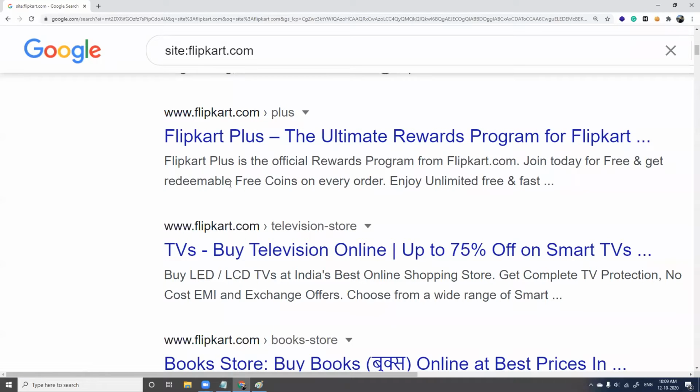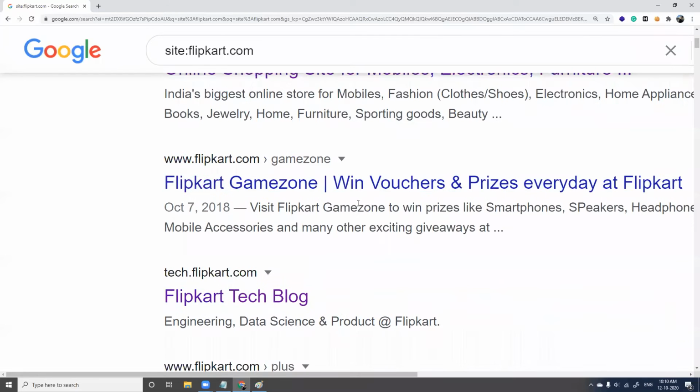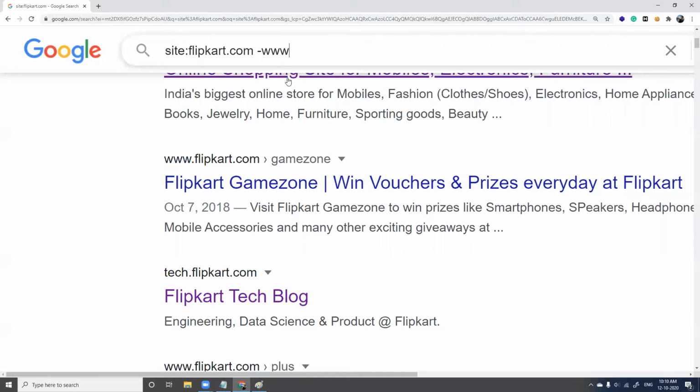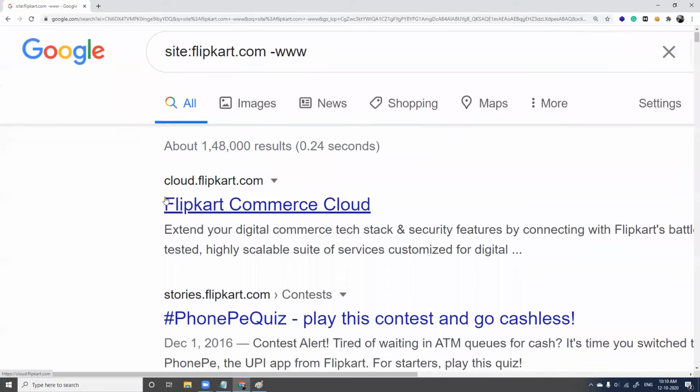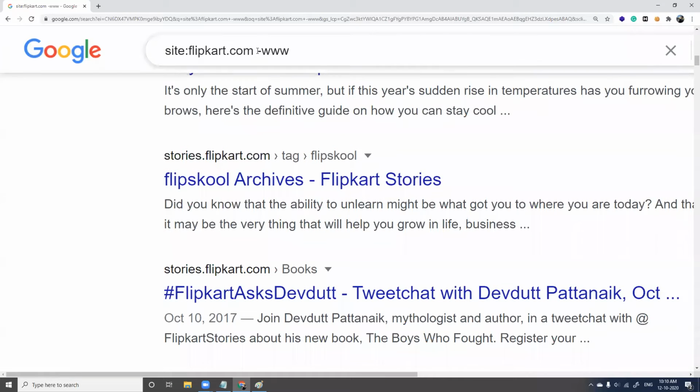In case from this search result I don't want a particular keyword, say I don't want www, or you don't want blog, or you don't want any keyword, what you have to do is use a minus sign. Minus, I'll type www. I'm telling Google, please don't show me results with www. I don't need that. When I enter, see here, you don't have www here.